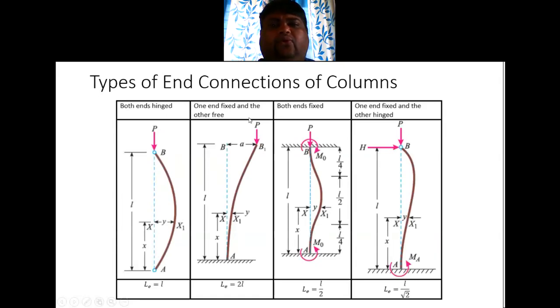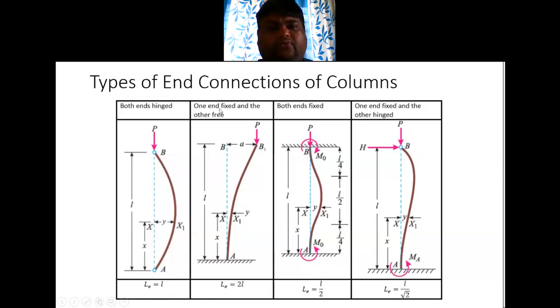So these are the four end connections which are commonly used in case of finding the buckling load. The first one is a column of length L where both the ends are hinged, right? When both the ends are hinged and the crushing load is applied, the column bends like this into a concave shape, right? So the effective length in this case is the full length of the column. That is why the effective length is equal to L.